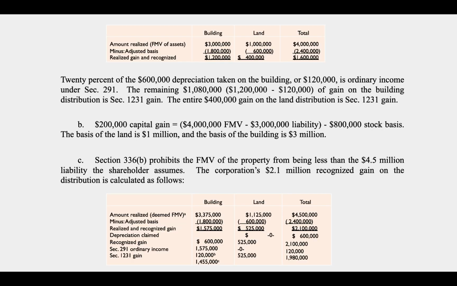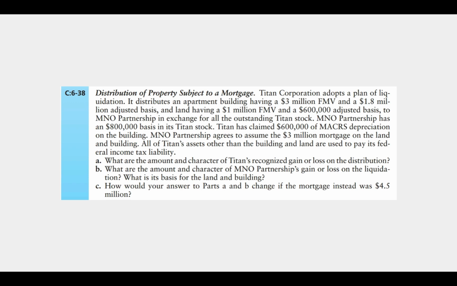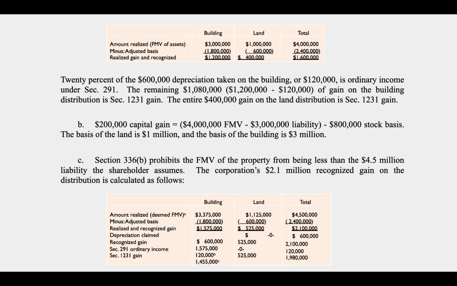All right, so in part A, we have the building, the land, and then total over there. So we know the amount realized is the fair market value of the assets. That's given to us in the problem. It says the building has a $3 million fair market value and the land has a $1 million fair market value. We also have the adjusted basis of each, which is how we get the realized gain. So building, land, we have a realized gain of $1.2 million and $400,000 respectively. And there's no provision in there not to recognize that gain. So it's realized and recognized.